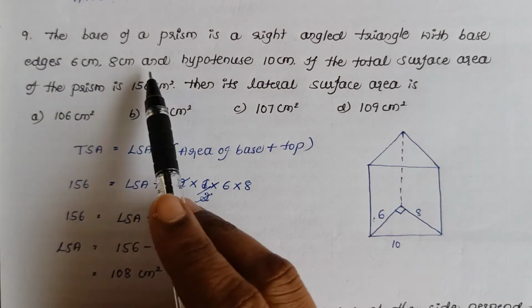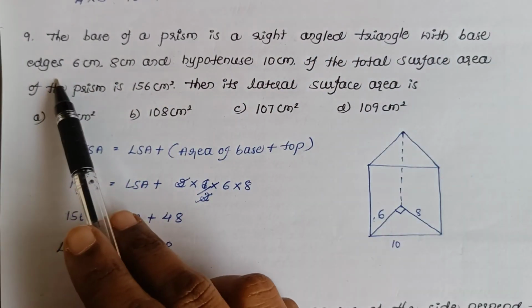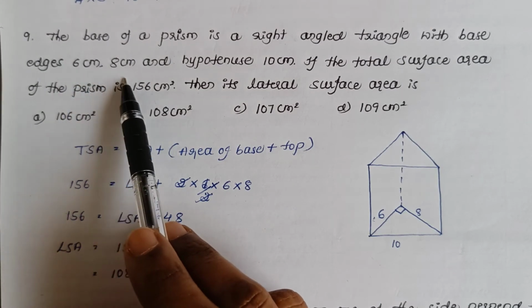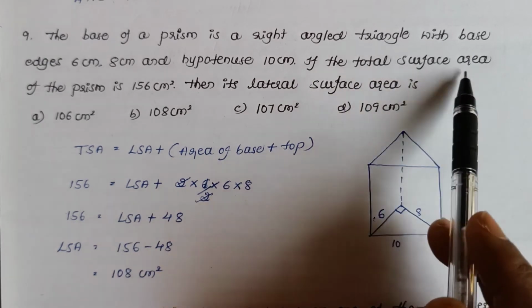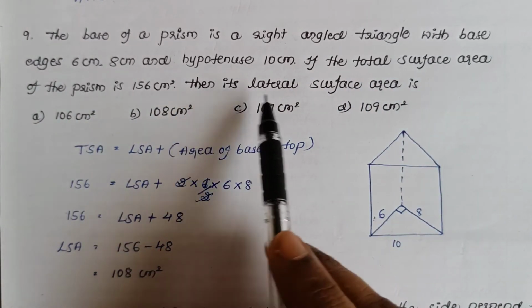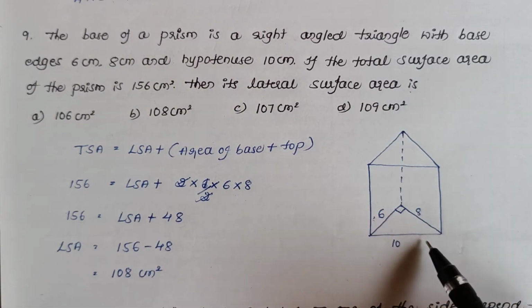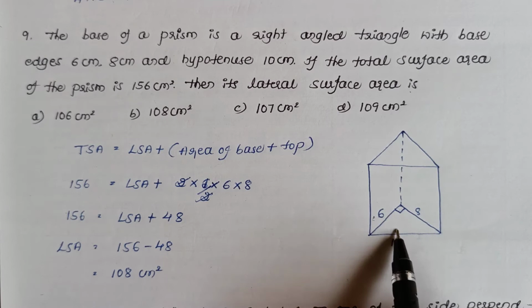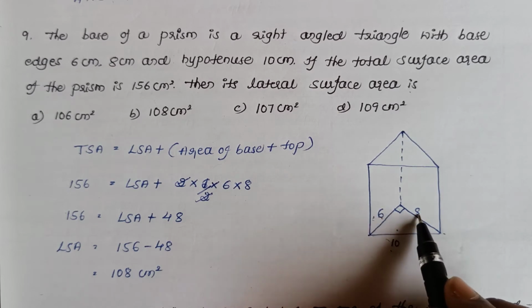Next one, the base of a prism is a right angled triangle with base edge 6 cm, 8 cm and hypotenuse 10 cm. If the total surface area of a prism is 156 cm square, then its lateral surface area is. So they have given a prism with base right angled triangle and hypotenuse given as 10 and other two sides will be 6 and 8.